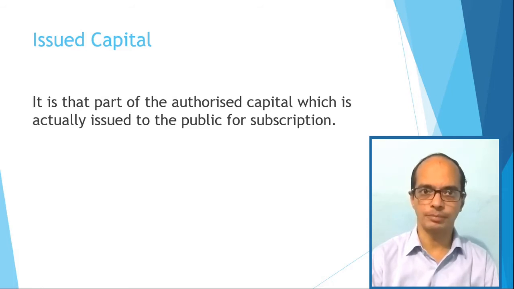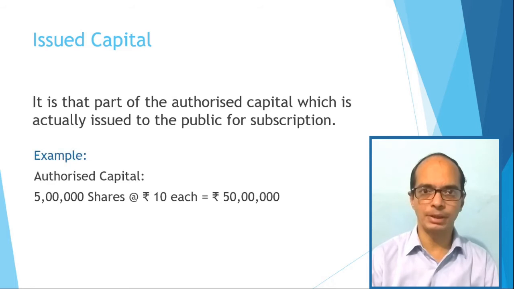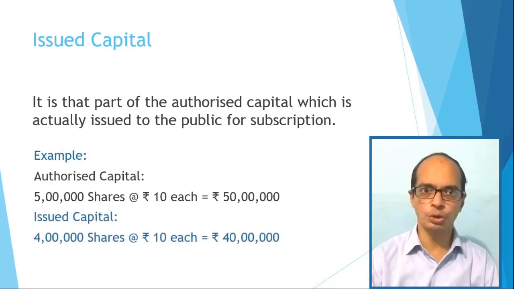For example, company's authorized capital is rupees 50 lakhs. Company may decide to issue 4 lakh shares of rupees 10 each. In this manner, company's issued capital will be rupees 40 lakhs. And the capital which is not issued by a company is known as unissued capital, which is rupees 10 lakhs here.